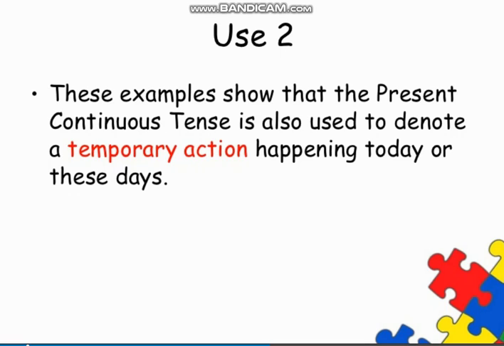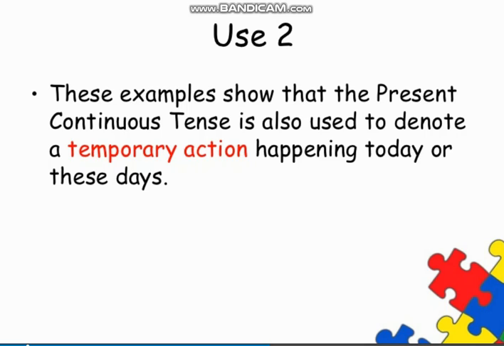Temporary actions mean actions which are just for a short period of time, maybe for a few hours, maybe for 1 week, maybe for 2 weeks, maybe for a few months, but not a habitual action. These are not habitual actions, they would finish one day. That's why we use present continuous tense for them.